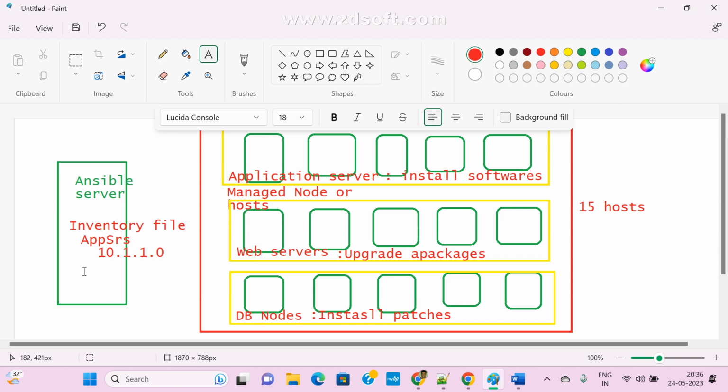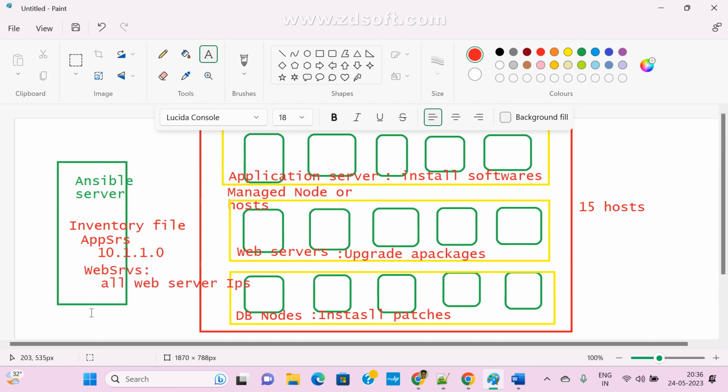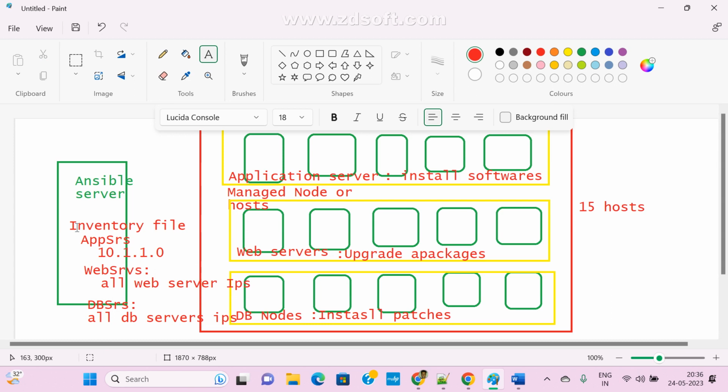There is one more group. We are going to divide into multiple groups. So this is the web servers. In web servers I am going to add all my web server IPs. Okay. So now we have one more group, the DB group, DB servers. Under this I am going to add all DB server host names or IPs. That's it. Now see here, this is the main file, the inventory file.